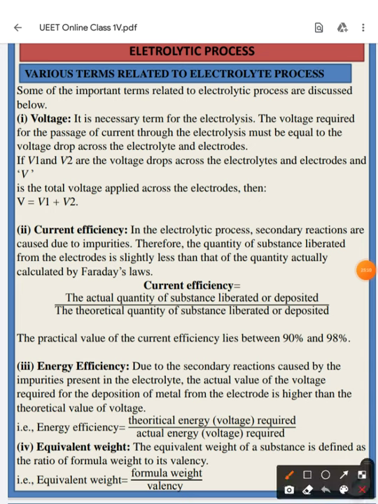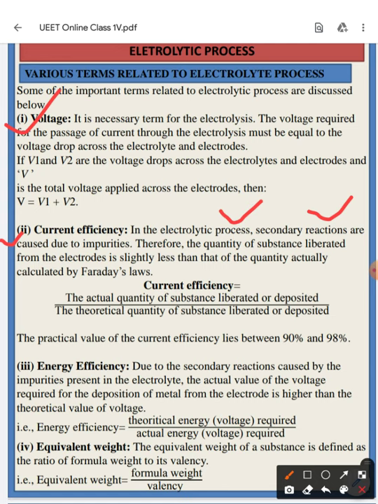Next, voltage is a very important term in this electrolytic process. Then what is current efficiency? In the electrolytic process, secondary reactions are caused due to the impurities. So what are secondary reactions?